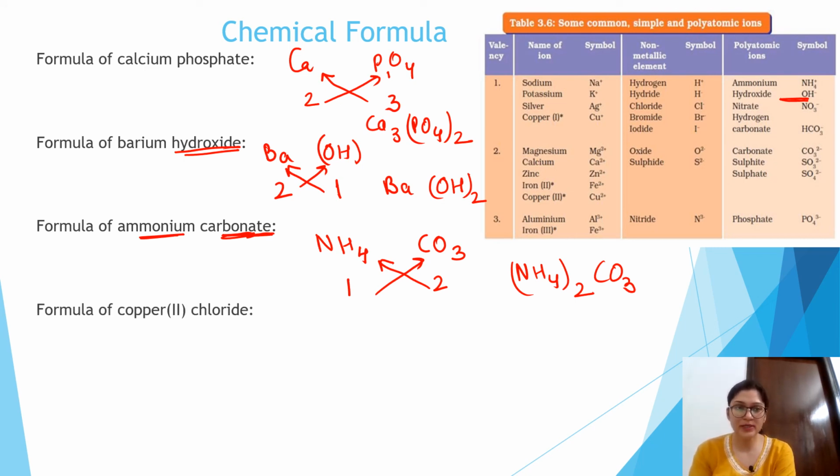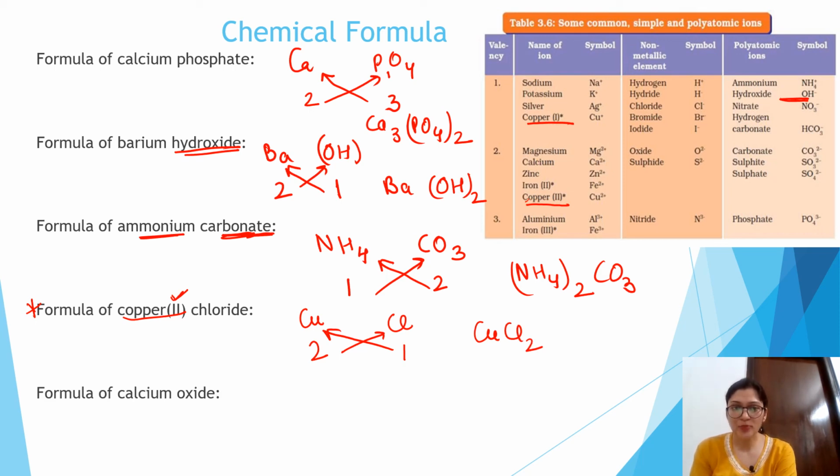Next important is copper. Copper has valency 2 as well as copper has valency 1. But here it is given that you have to consider the valency 2. So copper is Cu and chloride. Chloride is valency 1 and for the case of copper it is already given that you have to consider the valency 2. So crisscross this method, CuCl2.